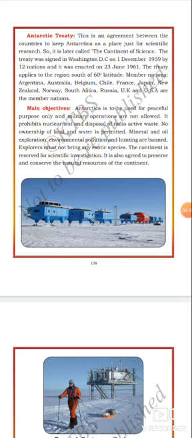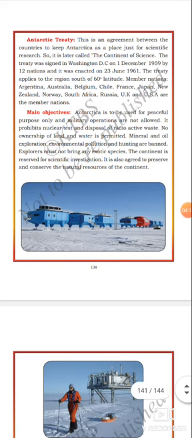Member nations: Argentina, Australia, Belgium, Chile, France, Japan, New Zealand, Norway, South Africa, Russia, UK and USA are the member nations.